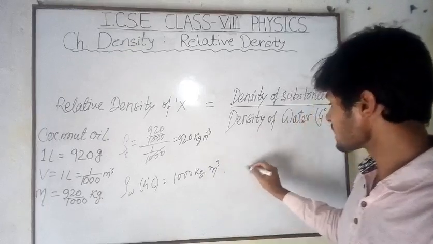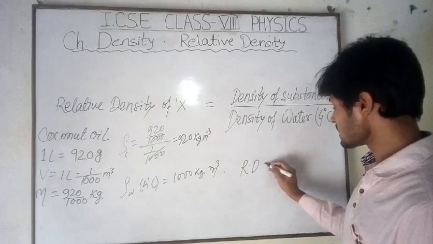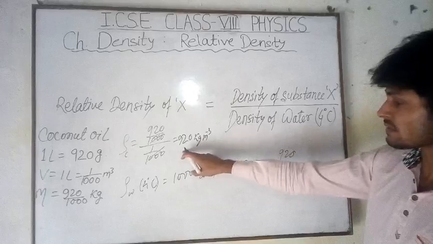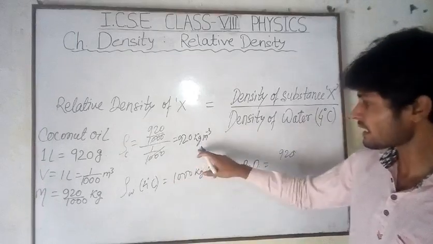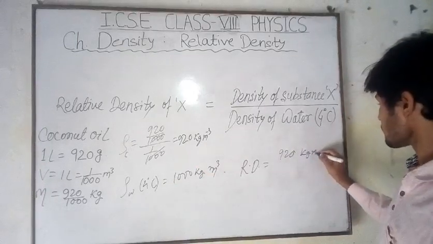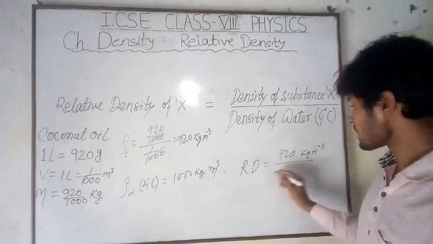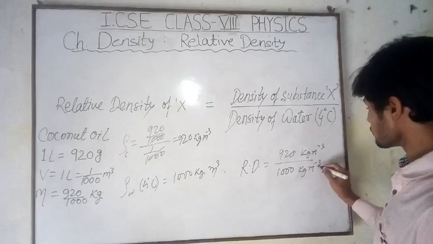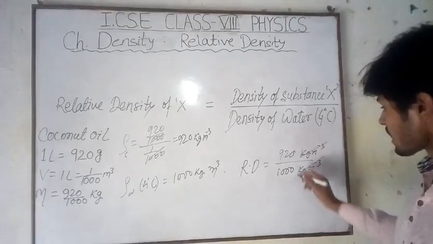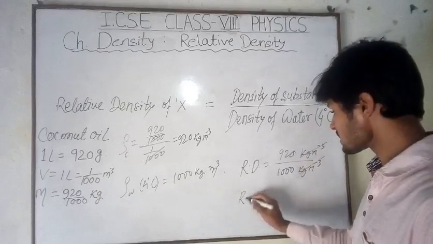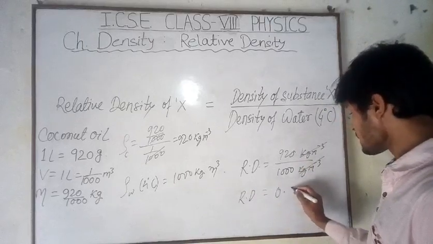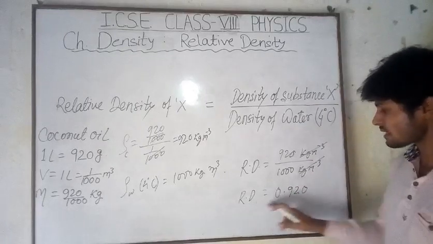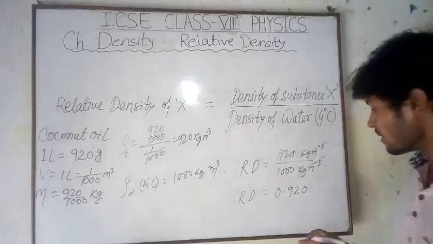So here we have the relative density, RD, is equal to, for the coconut oil, 920, which is the density of coconut oil in kg per meter cube, and for water we have 1000 kg per meter cube. Both the units are the same, so they cancel, and here we will get the relative density equal to 0.92. So this is 0.920. This is the relative density of coconut oil.